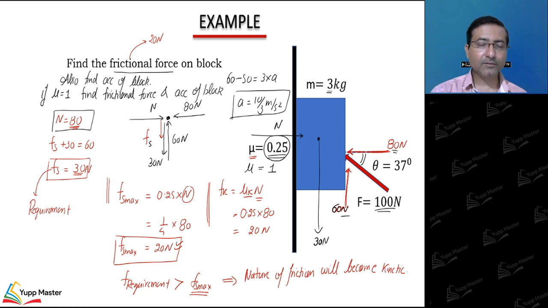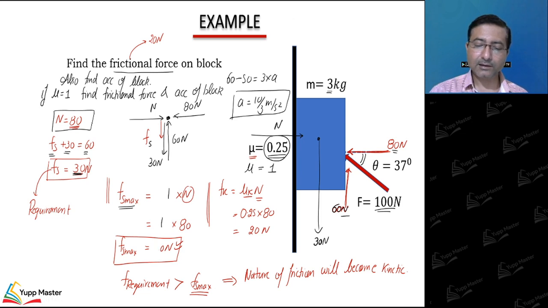N is coming 80. For y direction I can write Fs is equal to 30 plus 60. That means requirement is 30. Maximum friction can offer, this I change to 1. This will become 1.